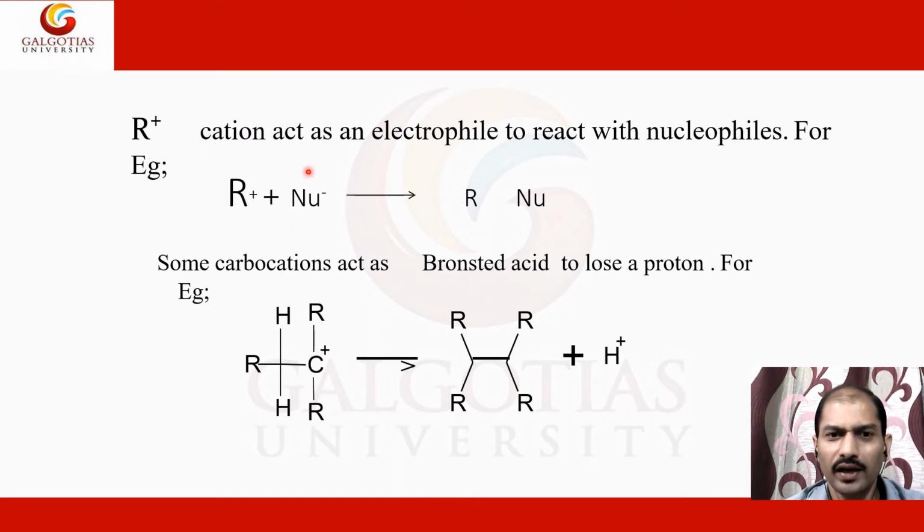So they can react with the nucleophiles, if there is any nucleophilic group in the reaction, so they can get attached with the nucleophile. Some carbocations act as a Bronsted acid to lose the proton. So here you can see some are losing the proton and keeping their electrons. So they are releasing a proton, so acting as Bronsted acid as well.